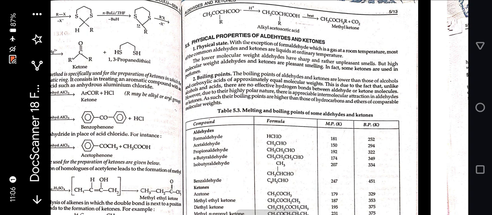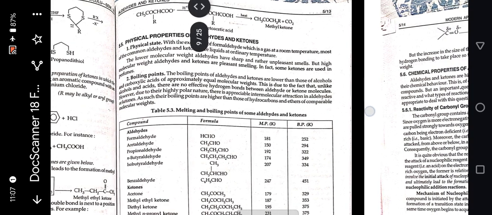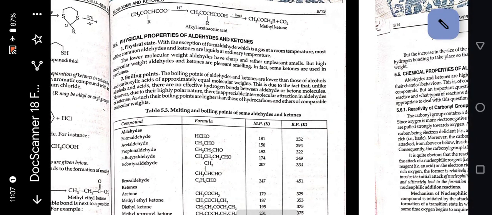Physical properties of aldehydes and ketones. With the exception of formaldehyde, which is a gas at room temperature, most of the common aldehydes and ketones are liquid at ordinary temperature. The lower molecular weight aldehydes have sharp and rather unpleasant smells, but higher molecular weight aldehydes and ketones are pleasant smelling. In fact, some ketones are used in perfumes.